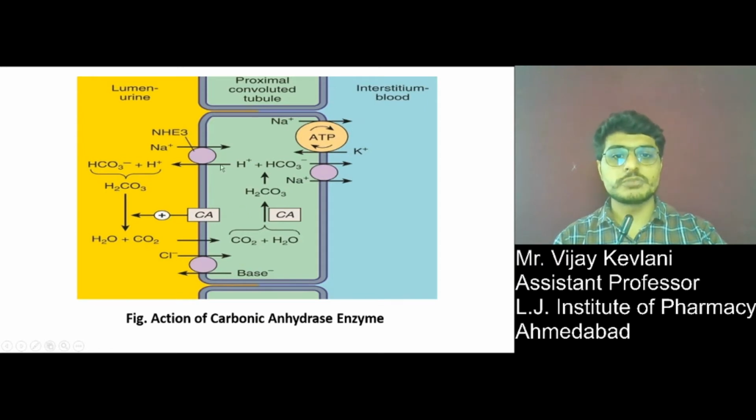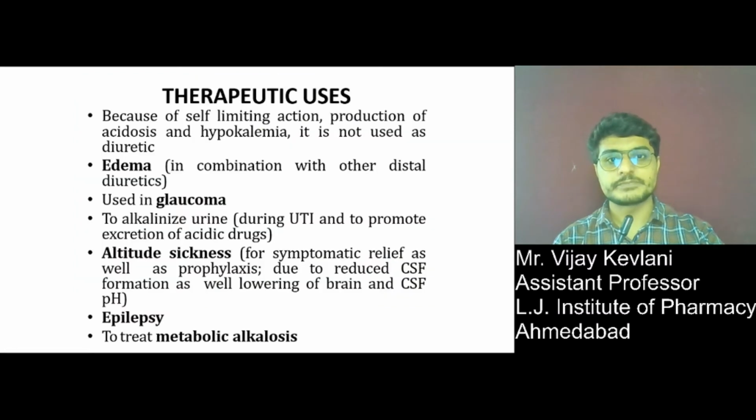This is the proximal convoluted tubule, this is the tubular area, and this is inside the tubule. The lumen is inside the tubule and the interstitium is outside the tubule. This is the proximal convoluted tubular cell. Now there is carbonic anhydrase, right, which is inhibited by carbonic anhydrase inhibitors.